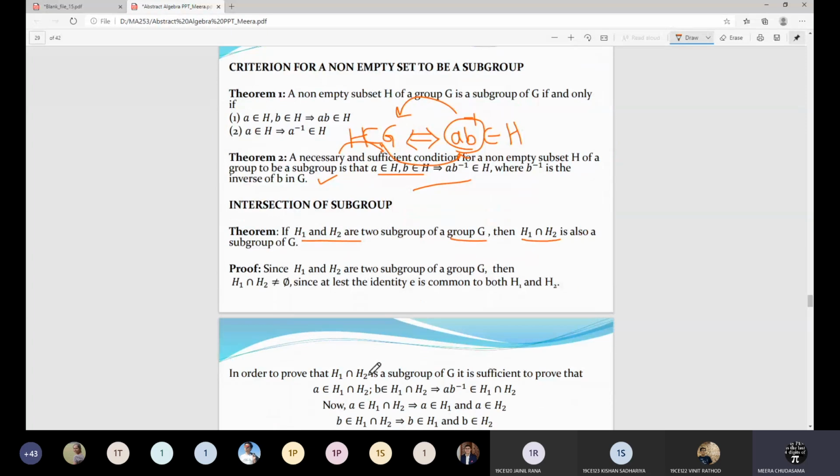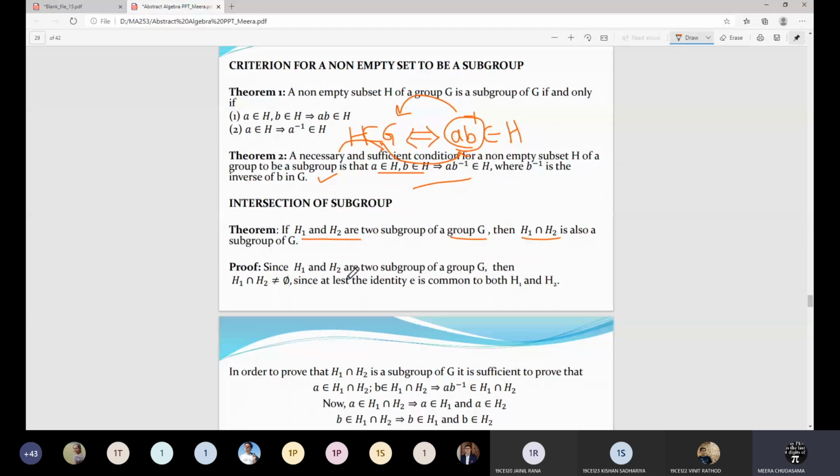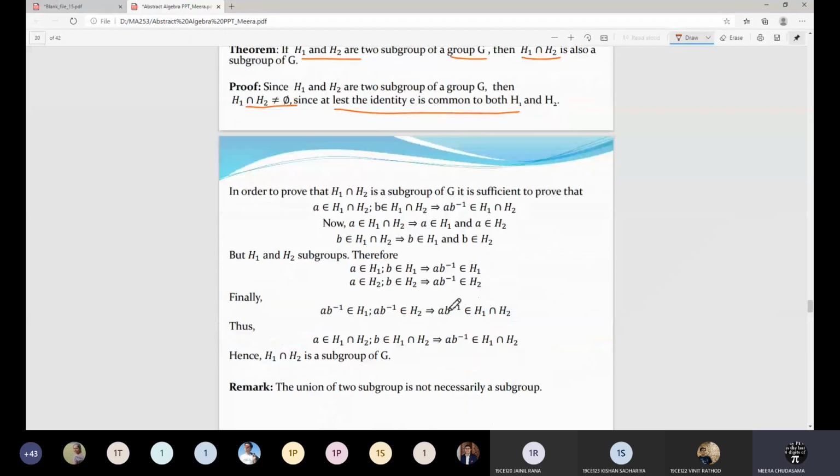For example, let us see this proof as I have described. H1 intersection H2 is not equal to phi because the identity element will be common. Now let us consider two elements in the intersection, A and B. We have to show that this is satisfied. So A is in the intersection, so it will belong to this. B is in the intersection, so it belongs to this. So A and B inverse will be in H1, AB inverse will be in H2. Therefore, it will be in the intersection, and hence we can say H1 intersection H2 is a subgroup of G.